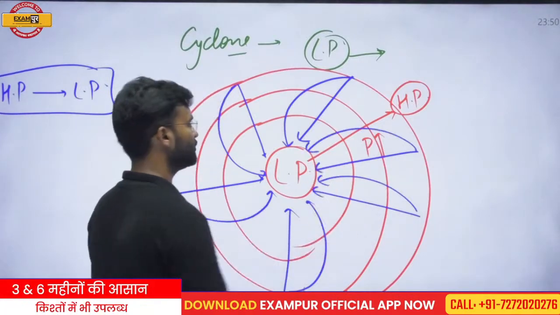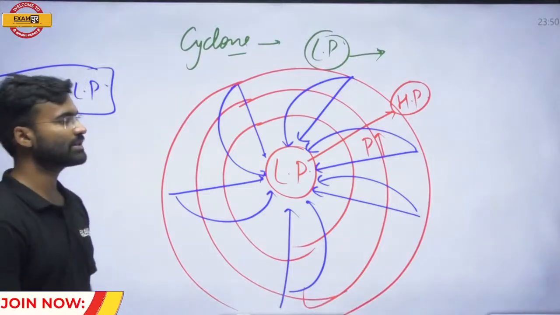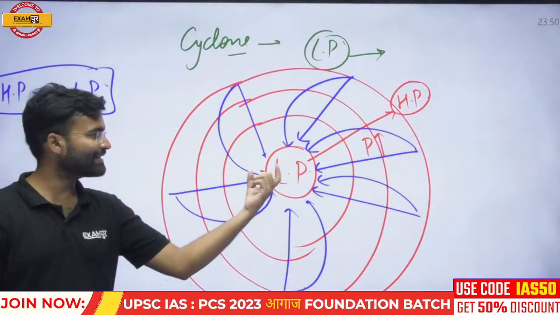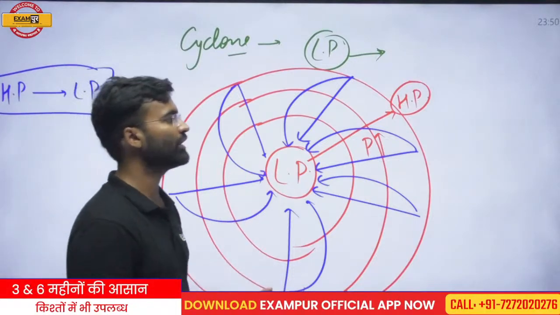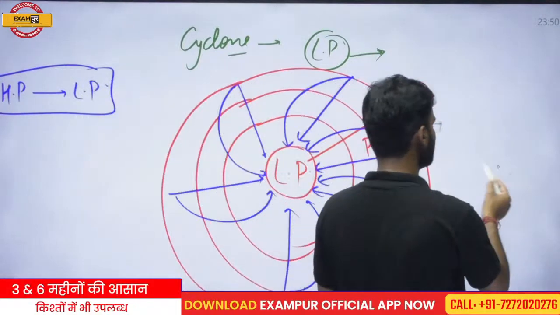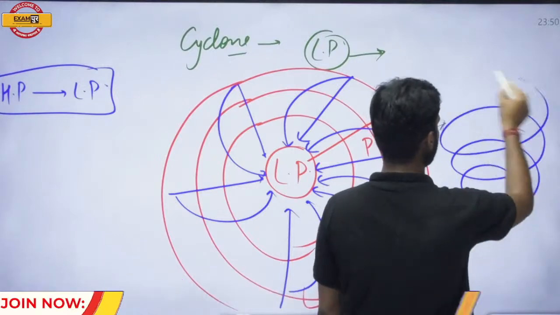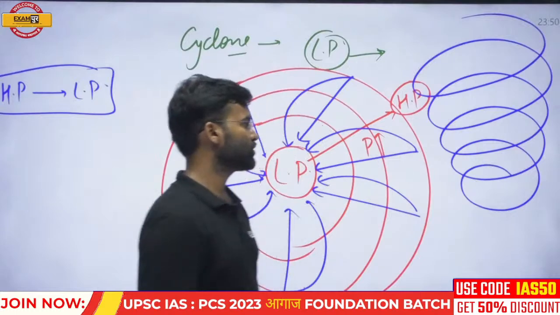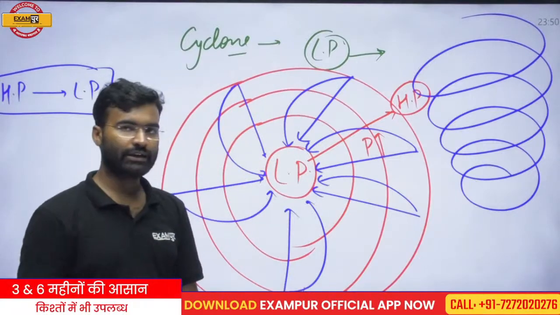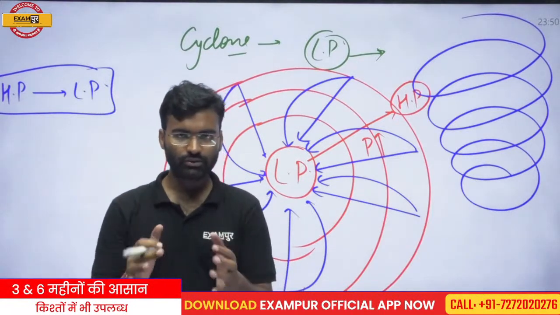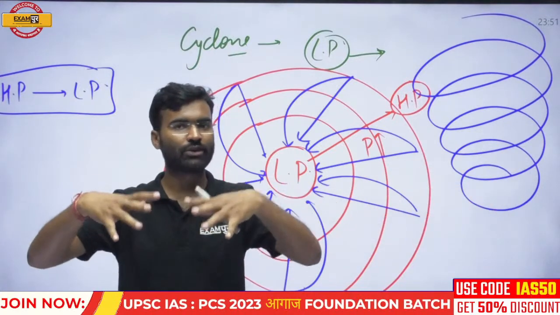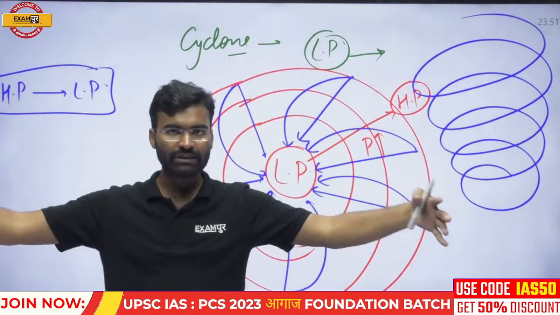If the wind moves in this manner, it creates a circulatory motion at the center, and due to this circulatory motion, the wind starts to move upward, in an ascending condition. You can understand that here is the center of the low pressure, and wind starts to converge at that low pressure center.